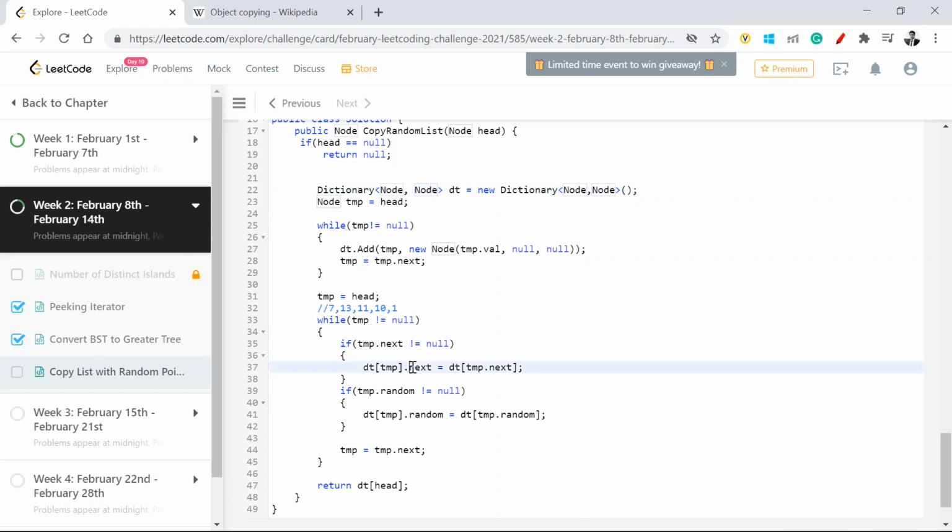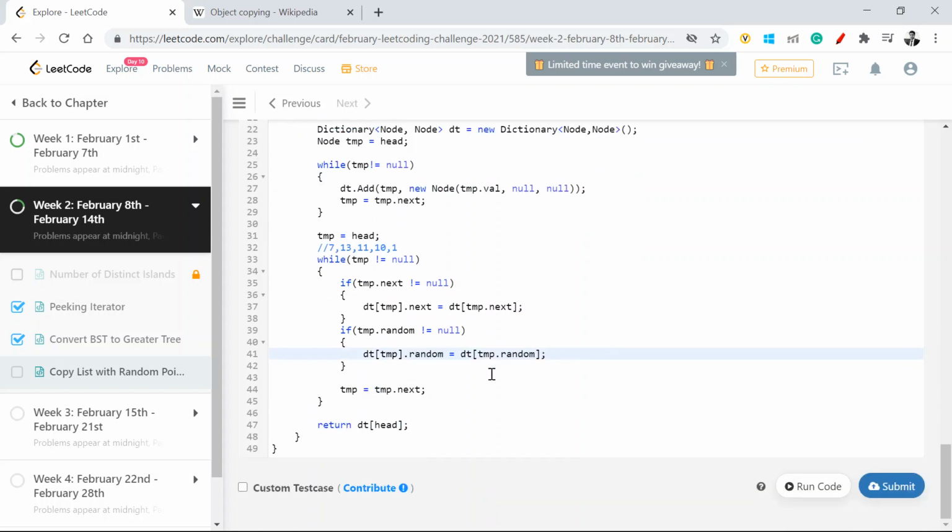I'm saying that .next is equal to dt of temp.next, and similarly when I say temp.next, that means it's pointing to 7.next, which is 13. So this is how you maintain the link between the two, and because of this particular line, you are also ensuring that these are pointing to the new address locations.